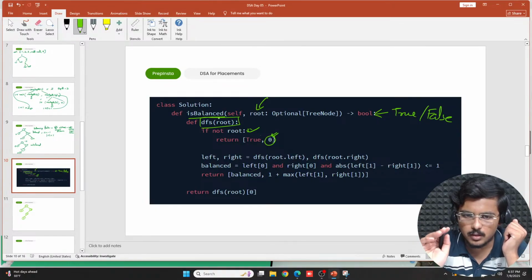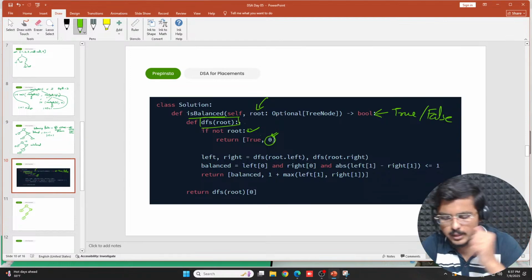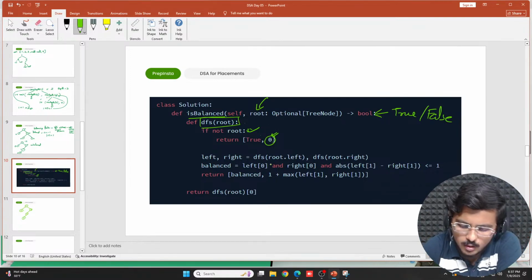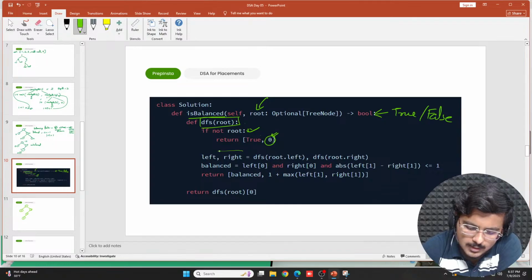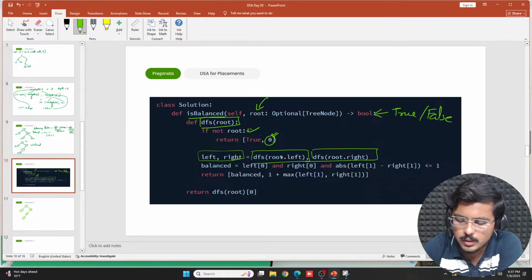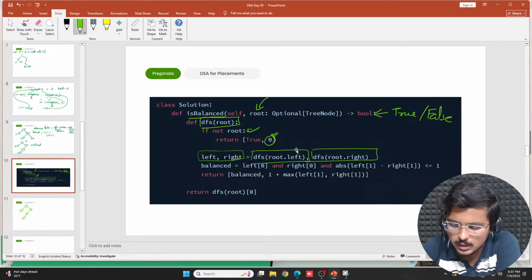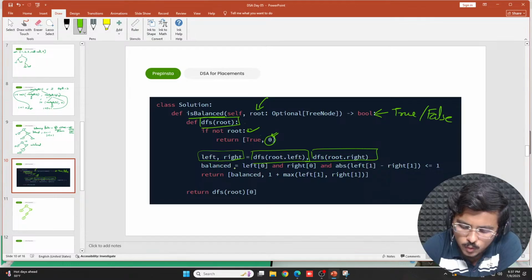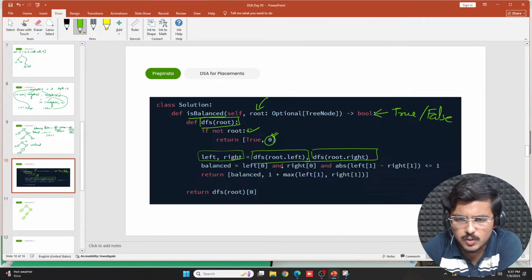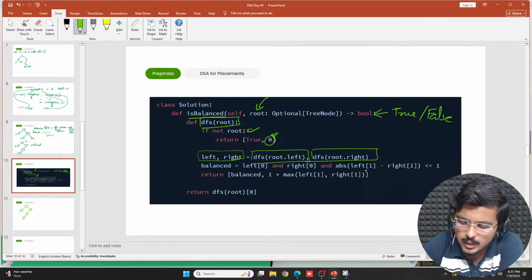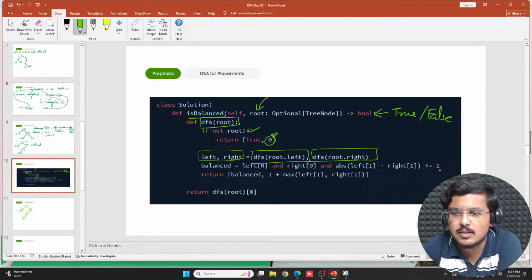Is it clear? Now for this DFS root, when I go further, I'll establish left and right nodes. Again I'll apply the same DFS function, depth first search, on both of them, giving the root node of the left subtree and the root node of the right subtree. Then you check the balancing factor. What is that? Balanced equals left of 0 and right of 0, and absolute difference of left of 1 minus right of 1 is less than or equal to 1. If this is the condition, fine, that's how you have to check the balancing factor.